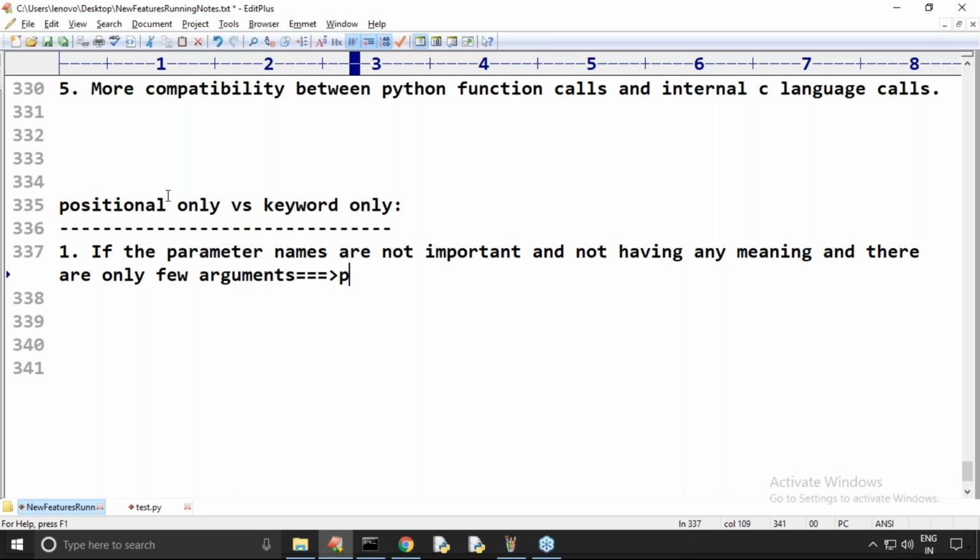Better to go for positional only arguments. Are you feeling comfortable?